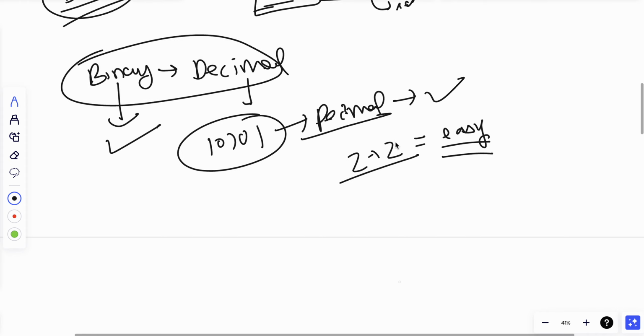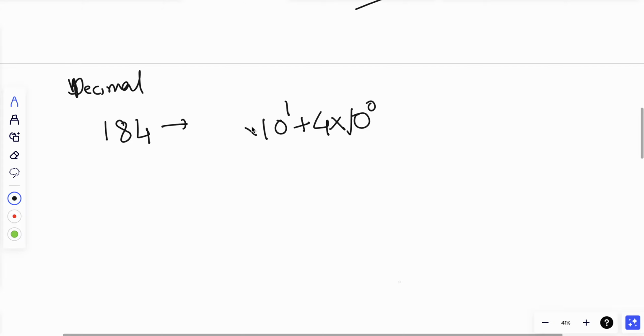Yes. So let's try to understand what binary is. First let's try to decode decimal numbers. 184, how do we read this actually? We read this as 10 raised to 0 into 4, plus 10 raised to 1 into 8, plus 10 raised to 2 into 1.